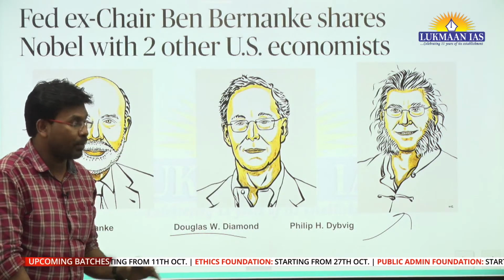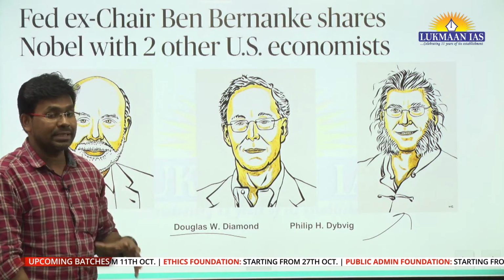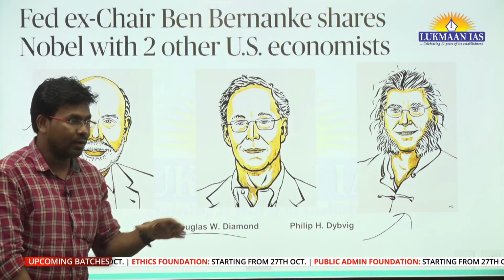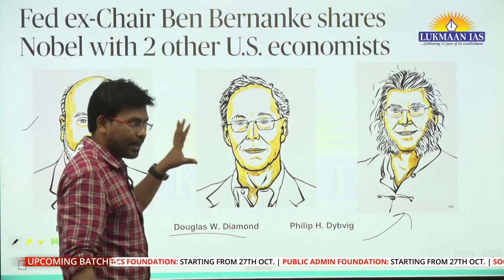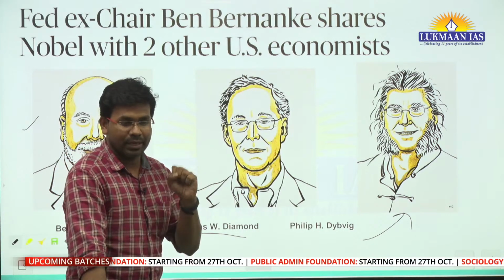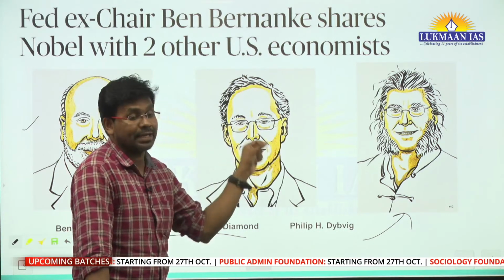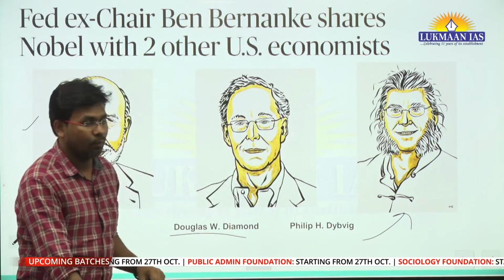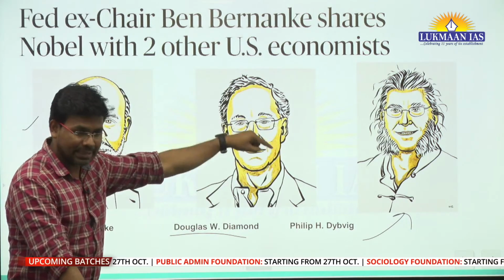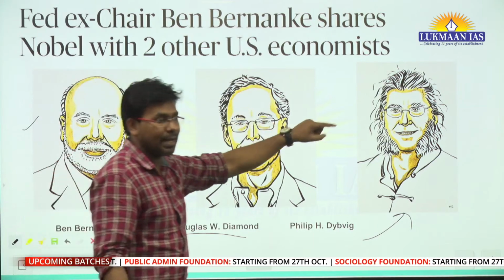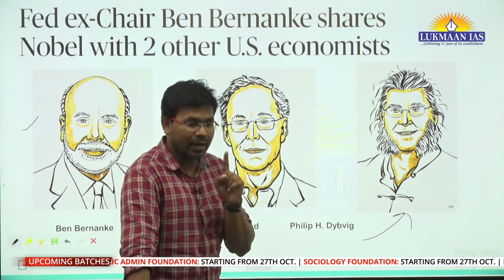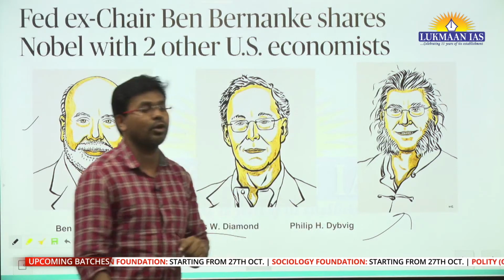Another person talked about when the government gives reassurance to people. For example, if you come across news that a particular bank is going to collapse, what will you do? If you have money in that bank, you will hurry to the bank to withdraw your amount.